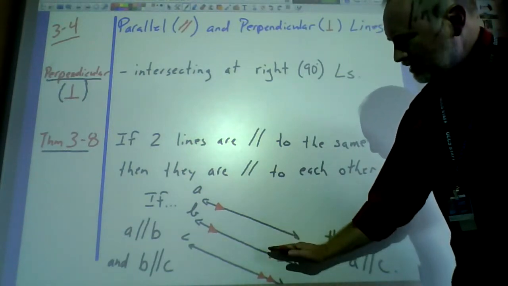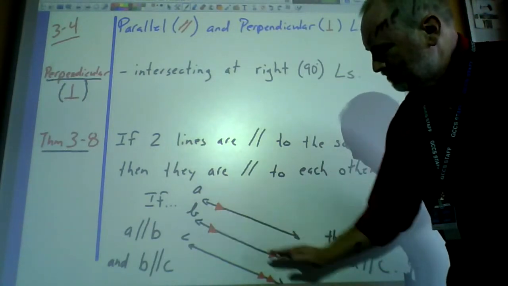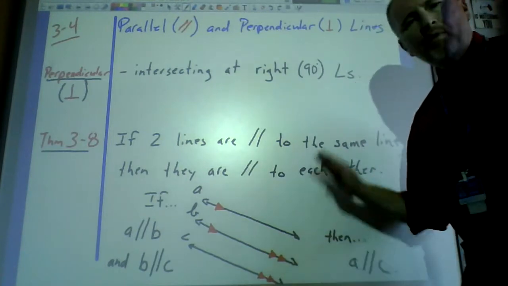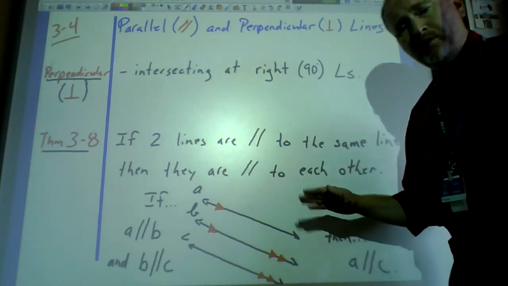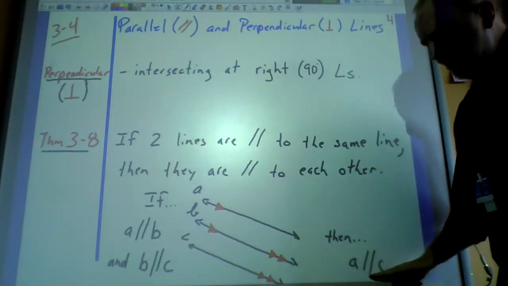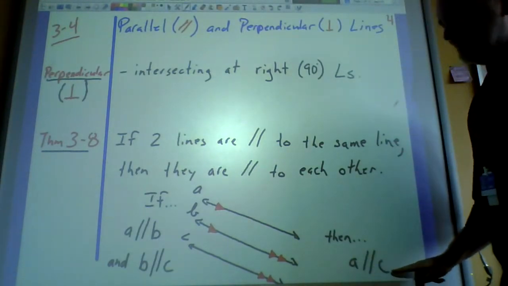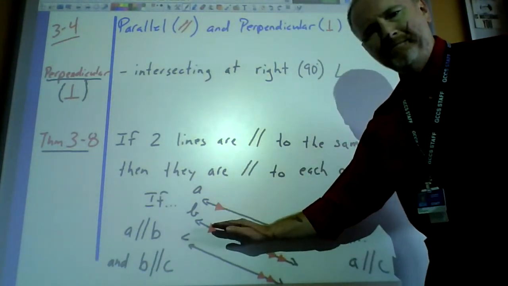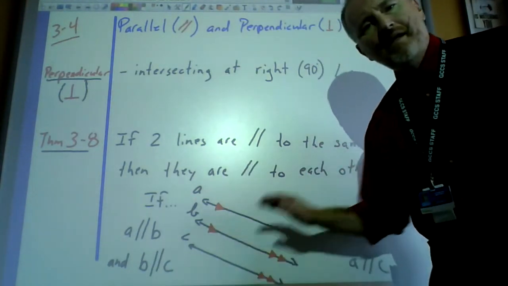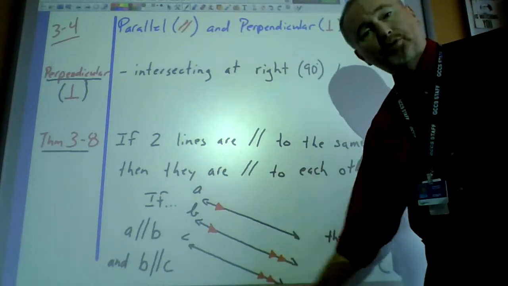So A is parallel to B, and B is parallel to C. What this theorem is saying is that A would also have to be parallel to line C as well. Even though I didn't tell you that, according to this theorem, they all 3 have to be parallel.